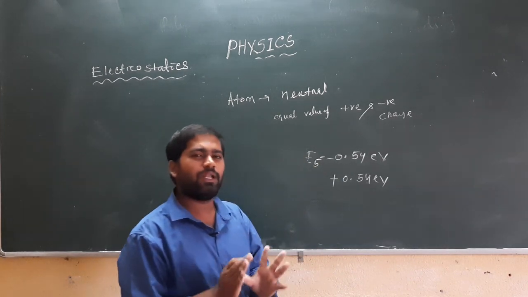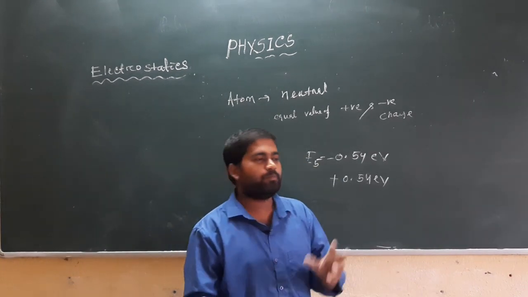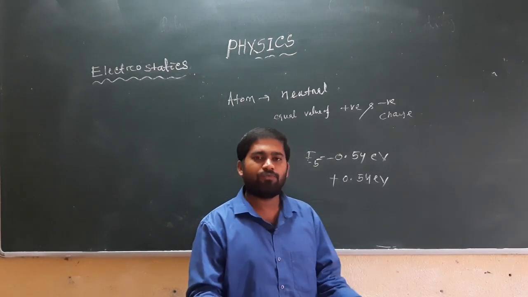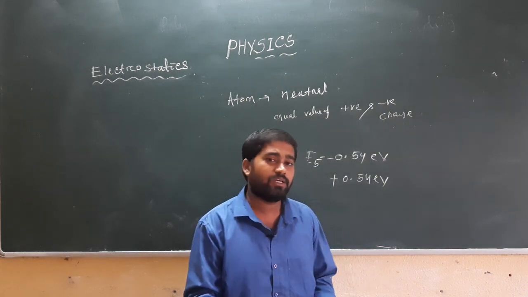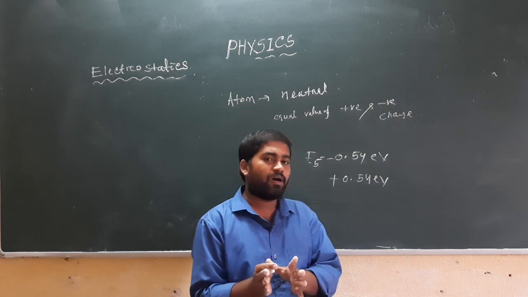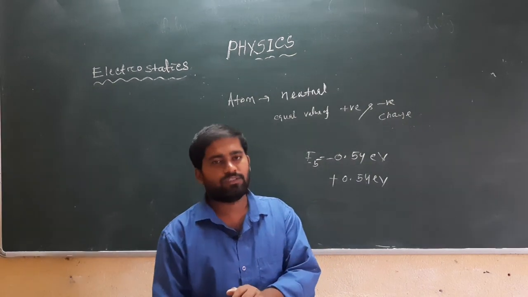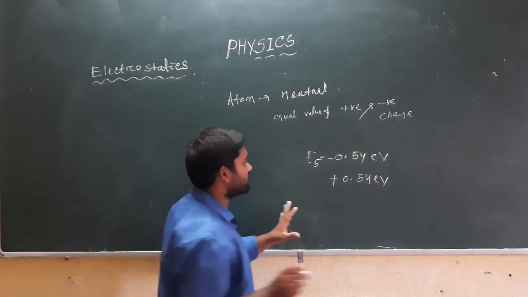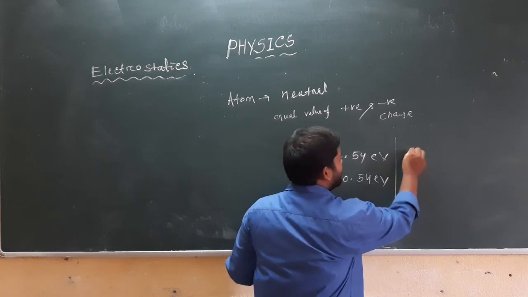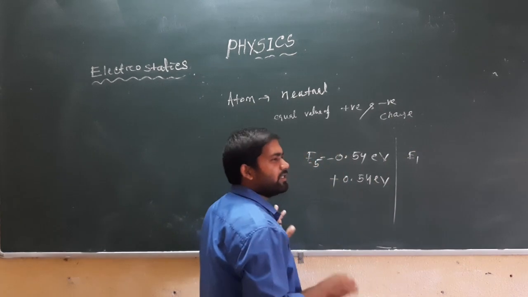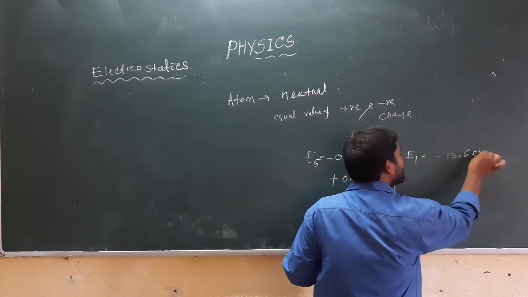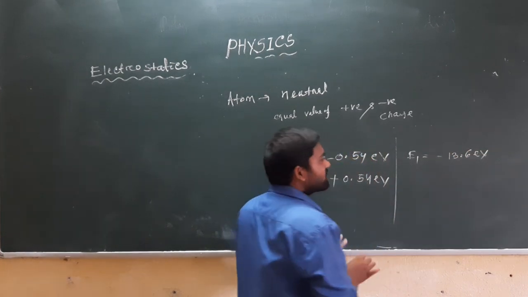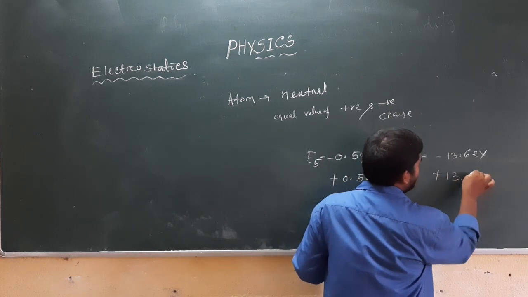That means a small energy can remove the outermost electrons. But consider the electrons close to the nucleus. Suppose we take another case, the ground state energy of the electron. The electron that lies in the ground state possesses energy minus 13.6 electron volt, and this can be removed if you add plus 13.6.